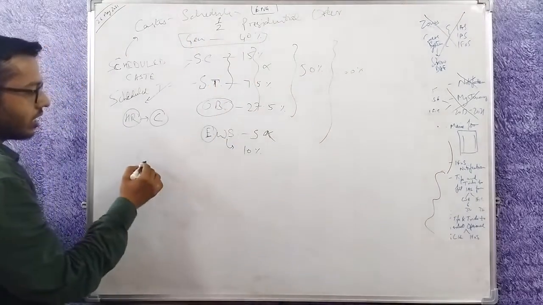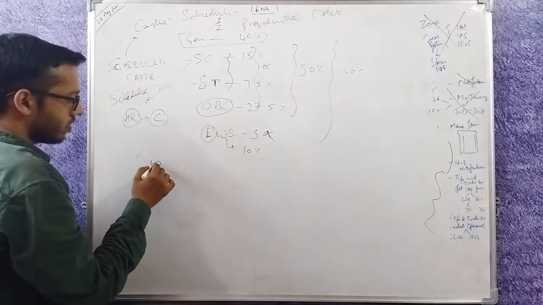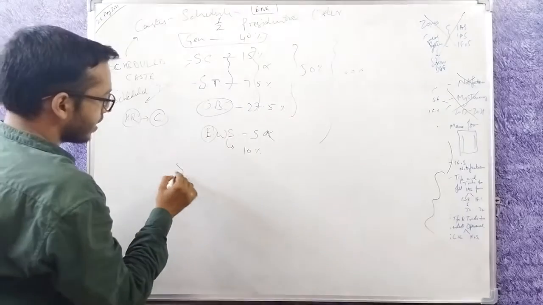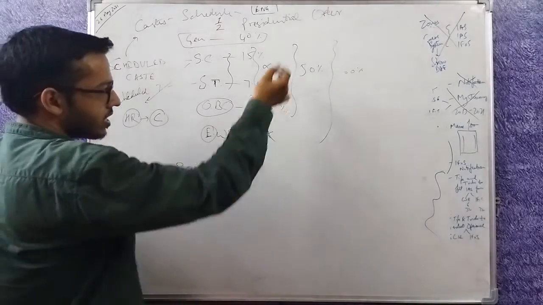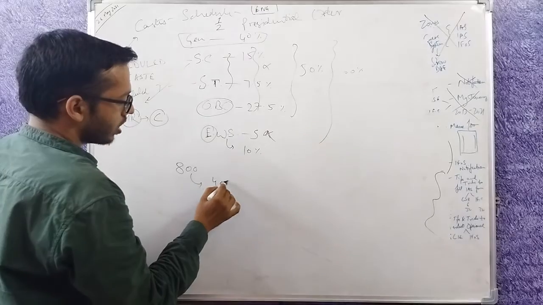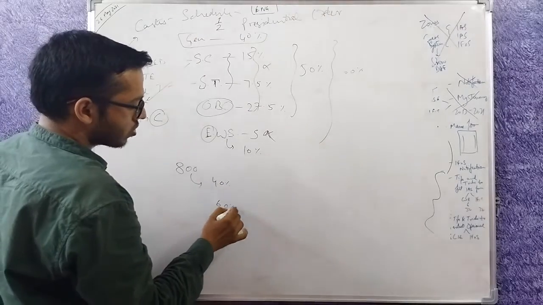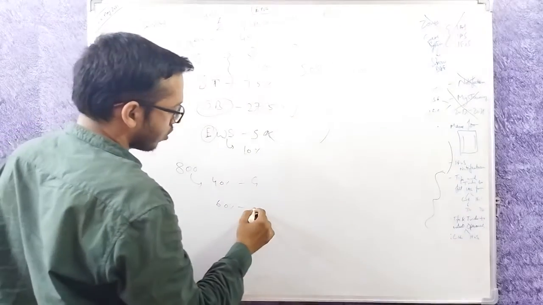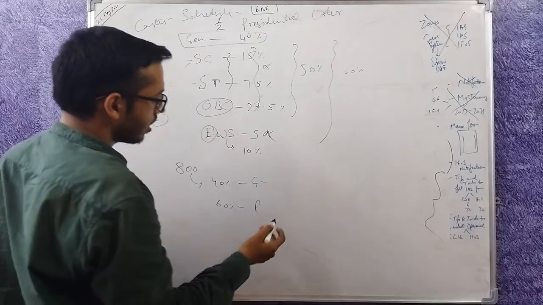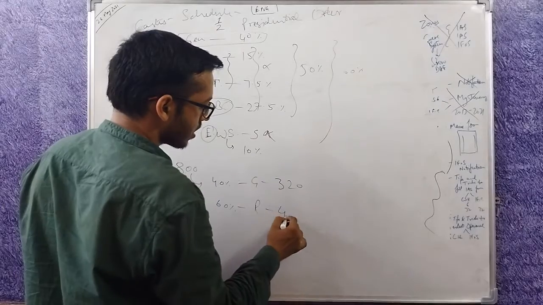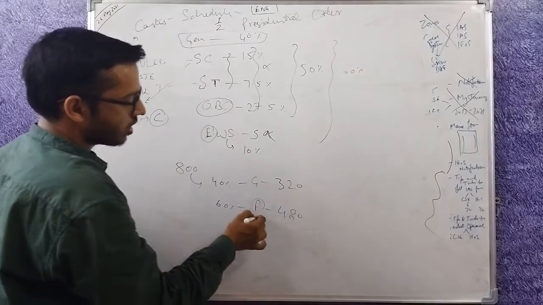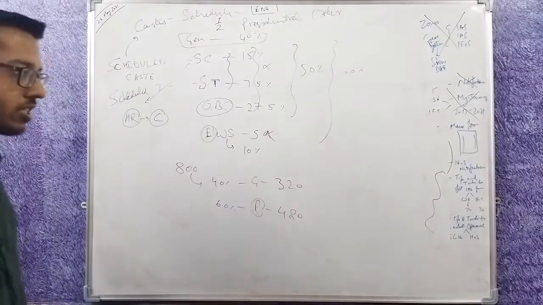So now in IAS, in the civil service exam, let's say a total of 800 seats are there, then the seat allocation will happen this way: 60% will be reserved, 40% will be for general. So of 800 seats, for the general category there are 320 seats, and for the rest, that means reserved, there will be 480 seats.